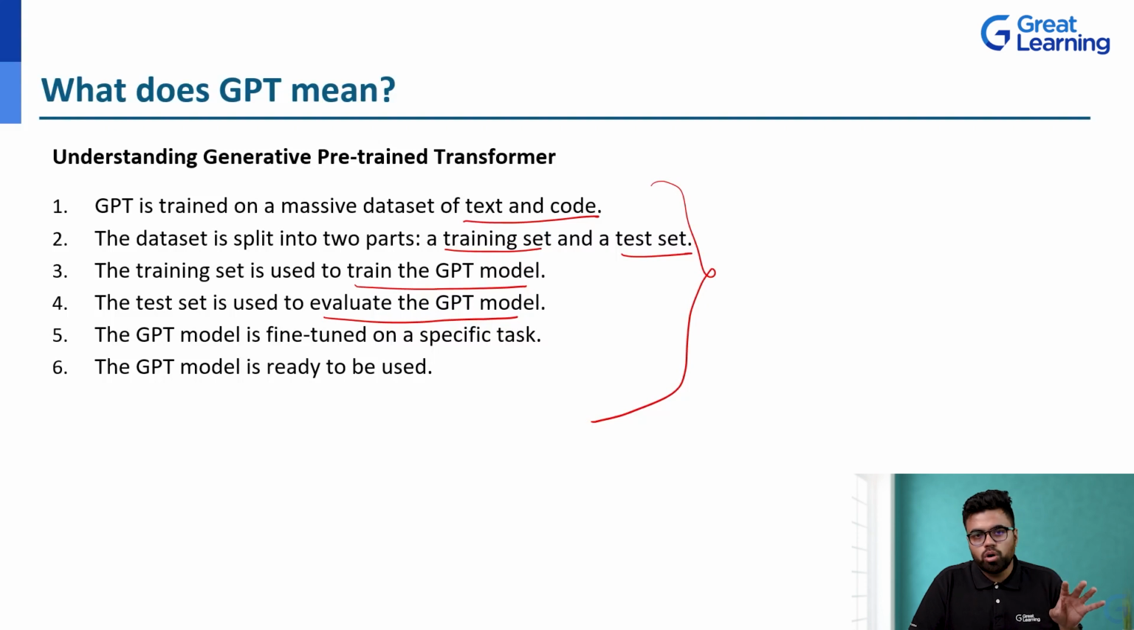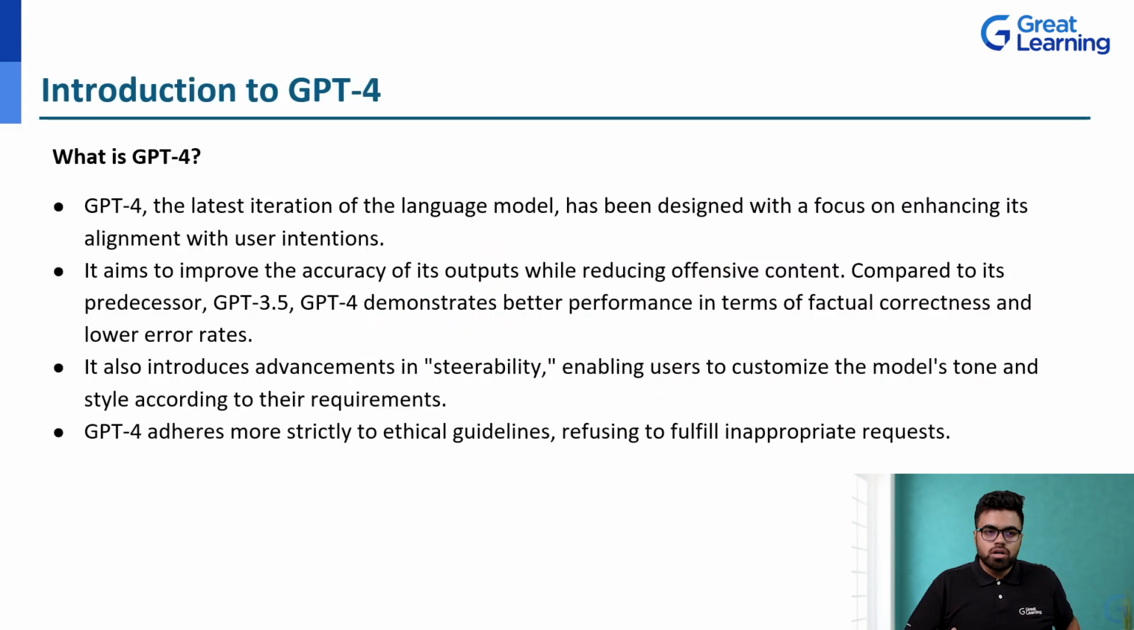It has taken a lot of time, a lot of effort from all the engineers, all the scientists to develop these algorithms, to develop that complex maths, integrate in with the computers so that we get the models that we have today, right? So what is GPT-4 if we talk about? It is the latest iteration of the language model. It has been designed with the focus of enhancing the alignment with the user intentions. Now GPT-4 is made by the company called OpenAI. So that is the parent company that makes these models, ChatGPT or GPT-4.